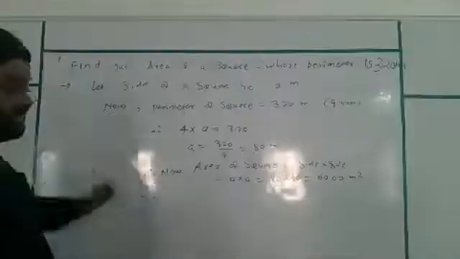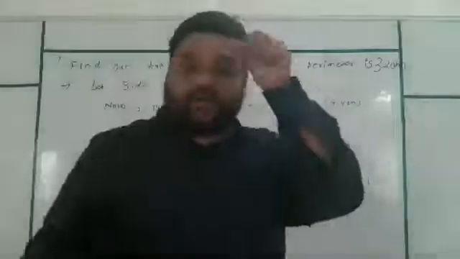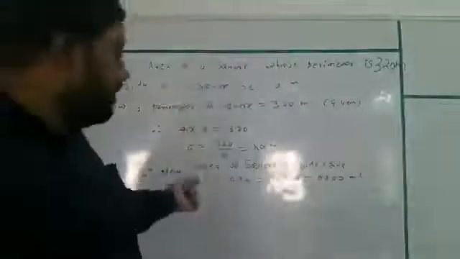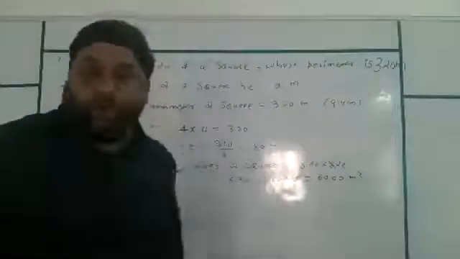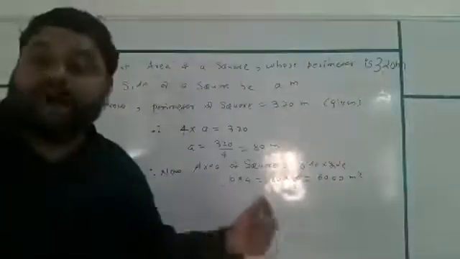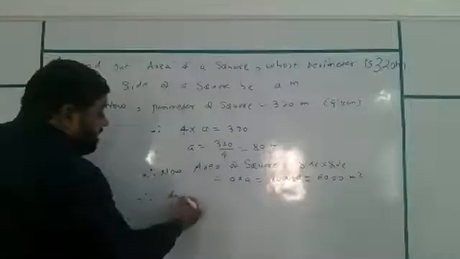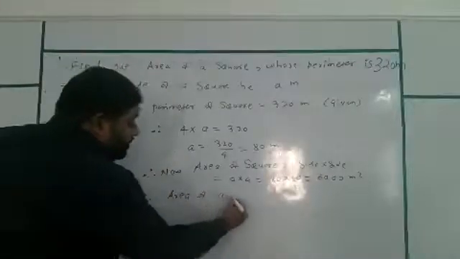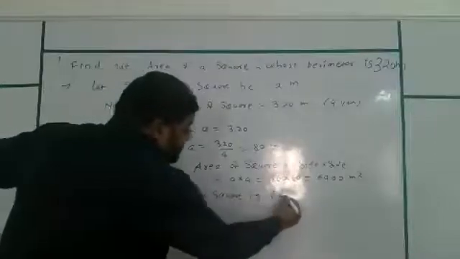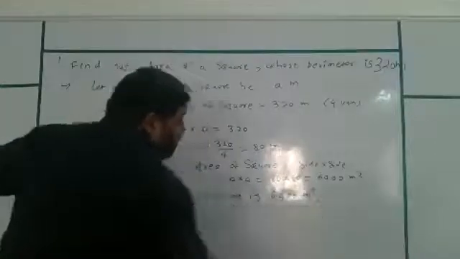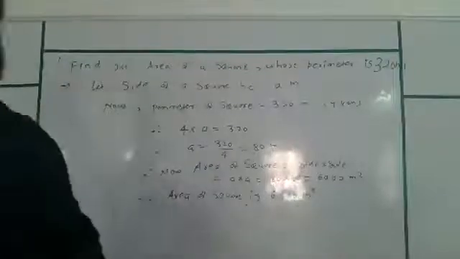Whenever the question is in words, you should give the answer in words. So at last you will say area of a square is 6400 meter square.